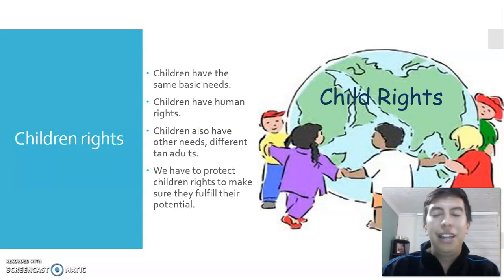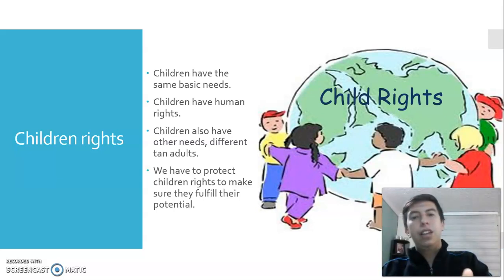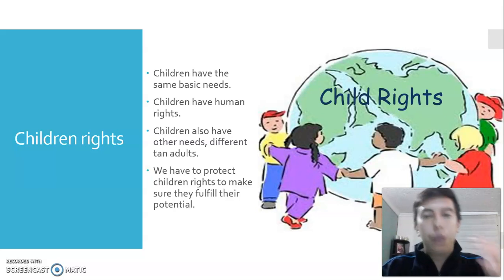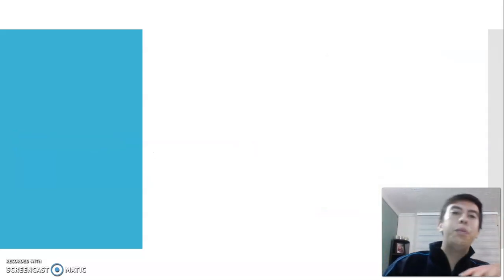Por eso es que tienen unos derechos especiales, porque ustedes tienen necesidades básicas, pero también tienen unas características diferentes a los adultos. Tienen unas necesidades diferentes a las de los adultos. Tienen necesidades básicas, pero también necesitan otras cosas porque ustedes están en crecimiento. Okay? So we're going to speak about that later.